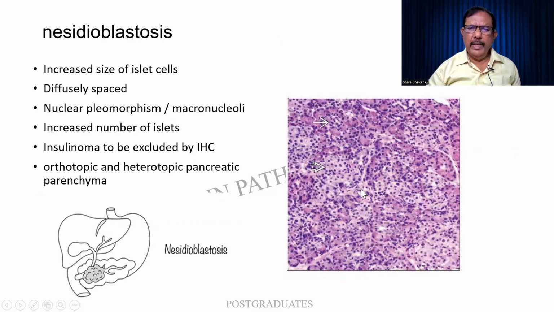And nesidioblastosis, as I had been explaining, these are all the islet cells. There is an increase in the size. They are diffusely spaced. There can be some amount of nuclear pleomorphism. Macronucleoli can be seen. And the insulinoma has to be excluded by means of IHC. Orthotopic or heterotopic, present within the pancreas, or heterotopic pancreatic parenchyma. So this is nesidioblastosis. A line diagram like this will help.